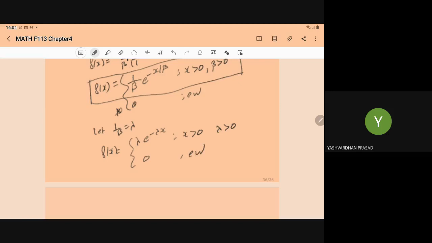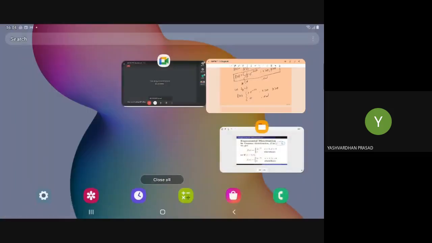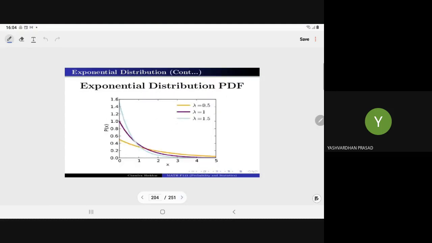This is another form of the exponential variate. Both are the same thing. For different values of lambda, we have the following shape of the PDF.